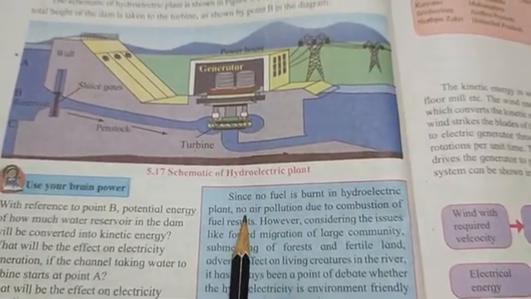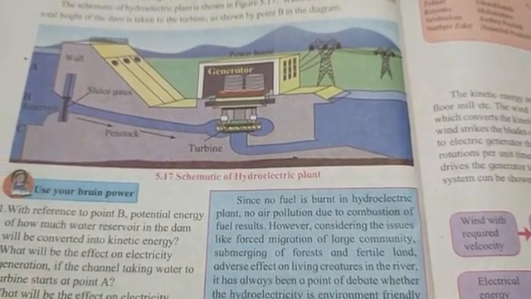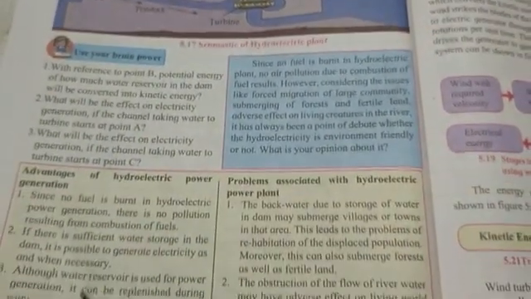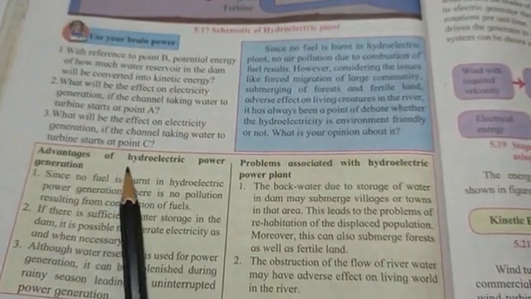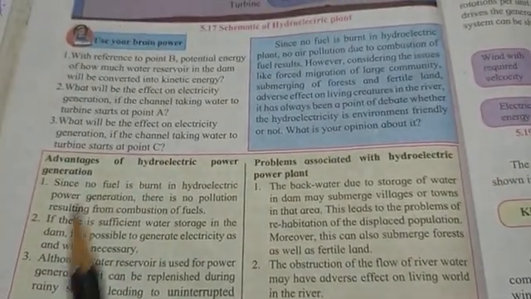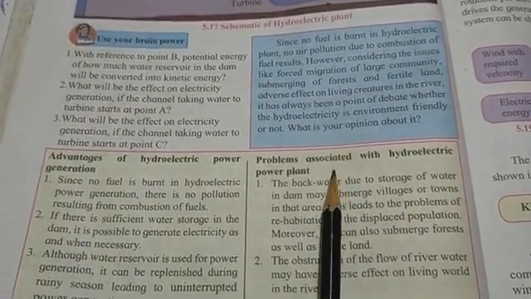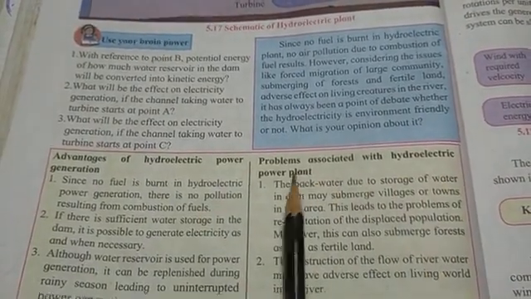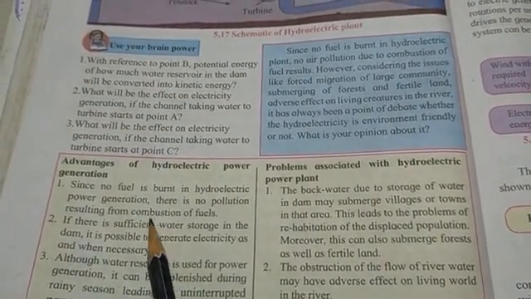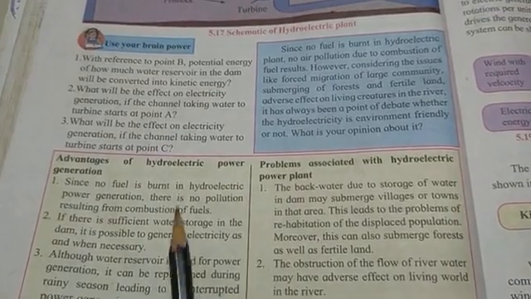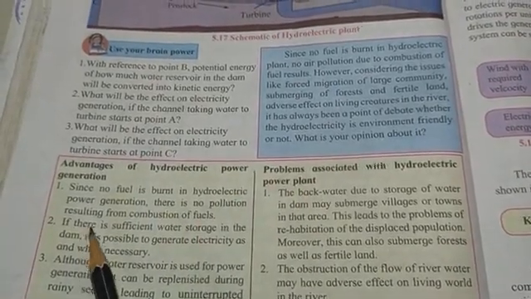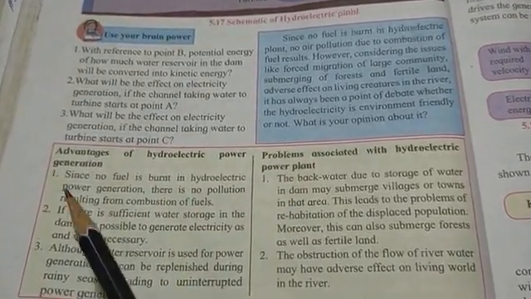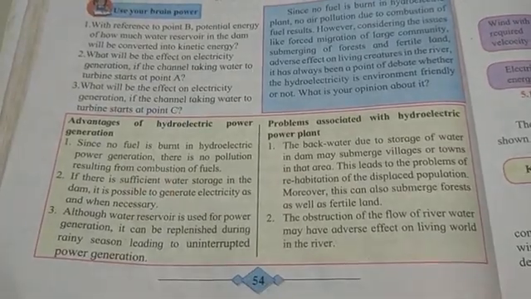That is given in this box. These are the advantages of hydroelectric power generation and the problems associated with a hydroelectric power plant. I have explained both. Once again you have to read these points, which are given in the textbook.